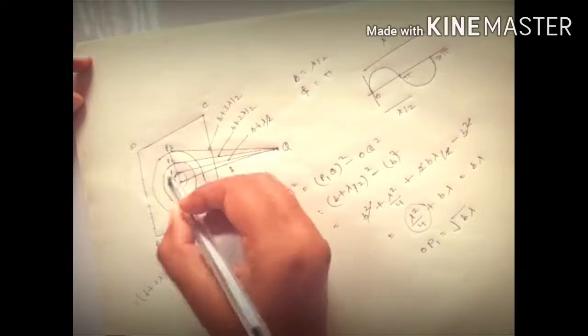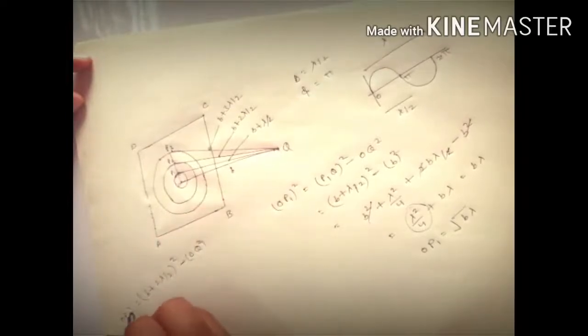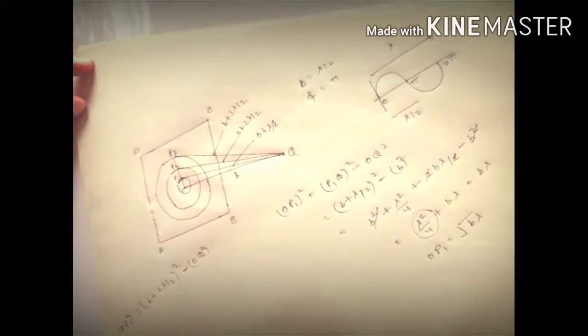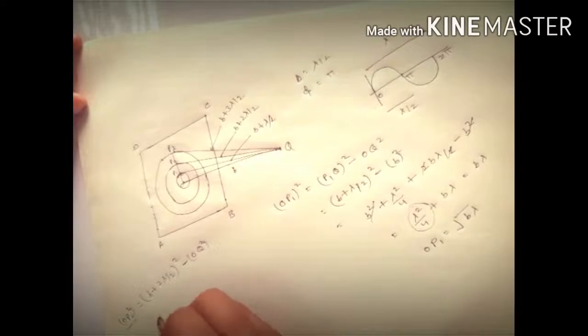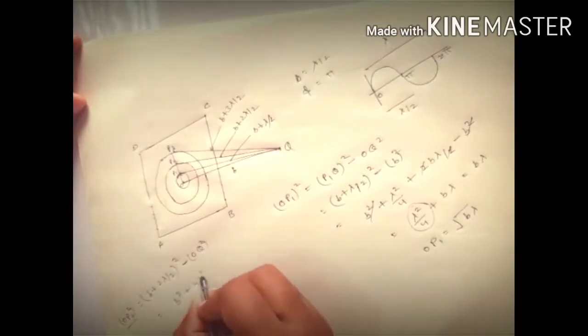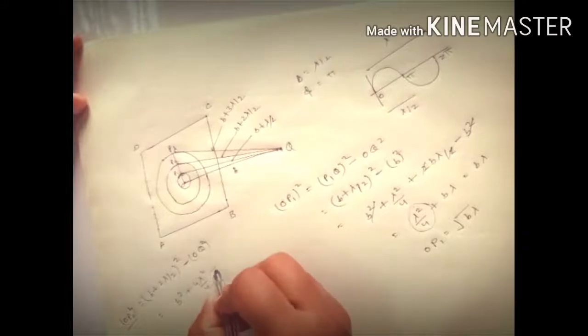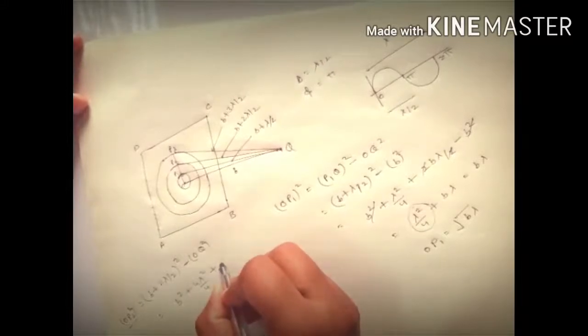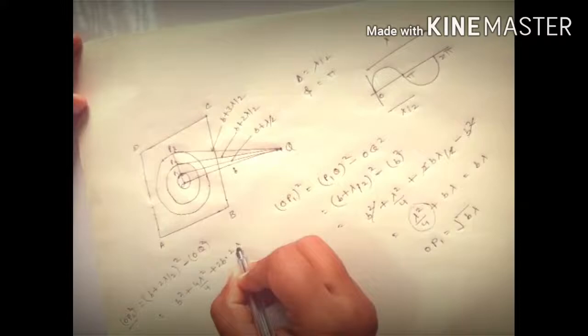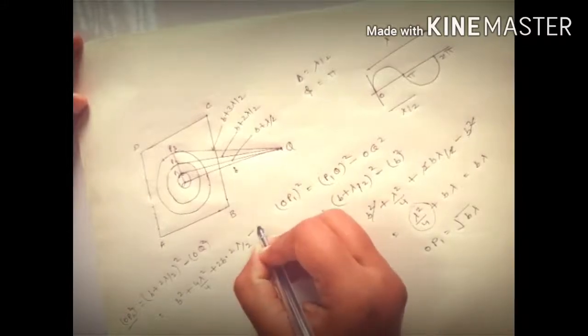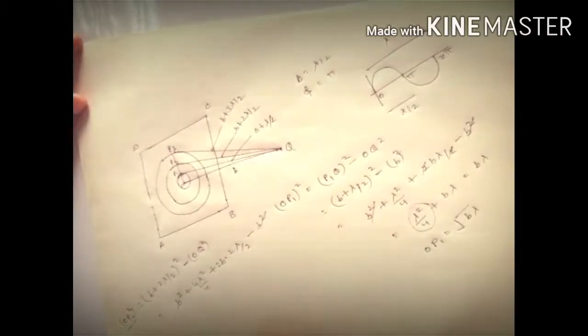This is OP2 square. This is the radius of the second half period zone. B square plus 4 lambda square by 4 plus 2B into 2 lambda by 2 minus B square cancels out.